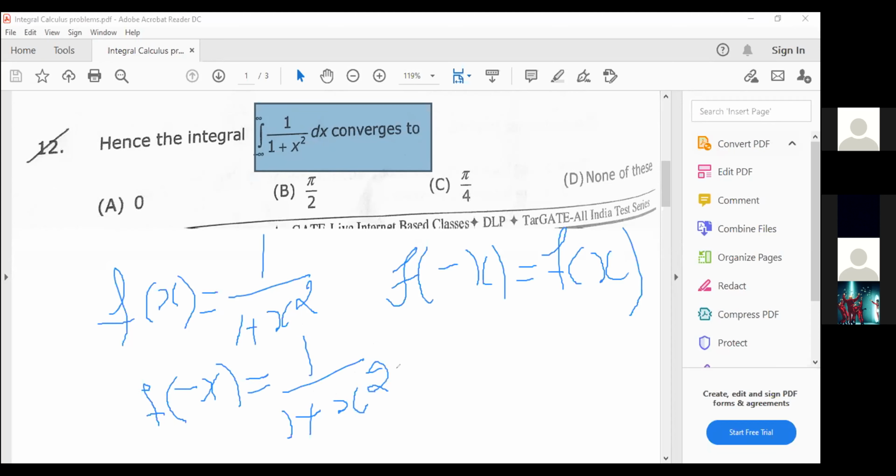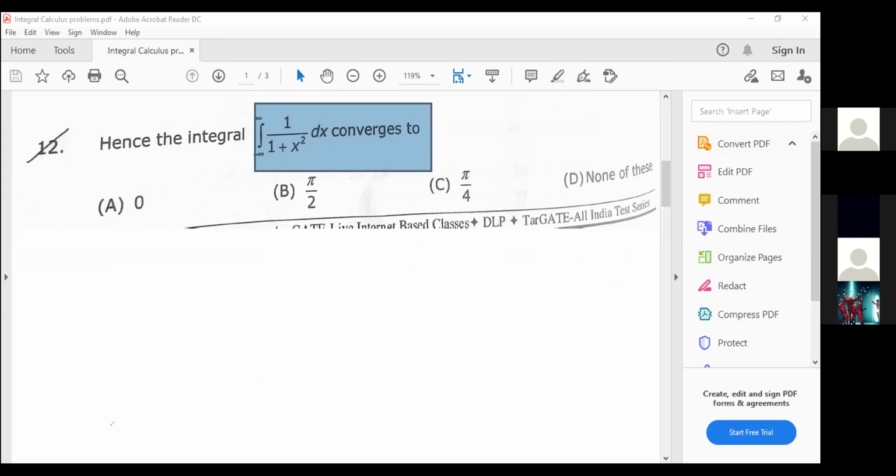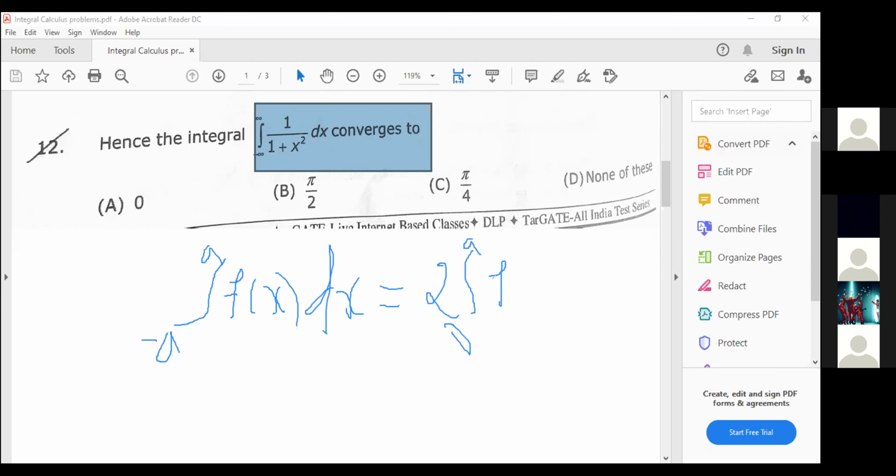Since the function is even, we can apply the property of definite integral: the integral from minus a to a of f of x dx equals 2 times the integral from 0 to a of f of x dx.